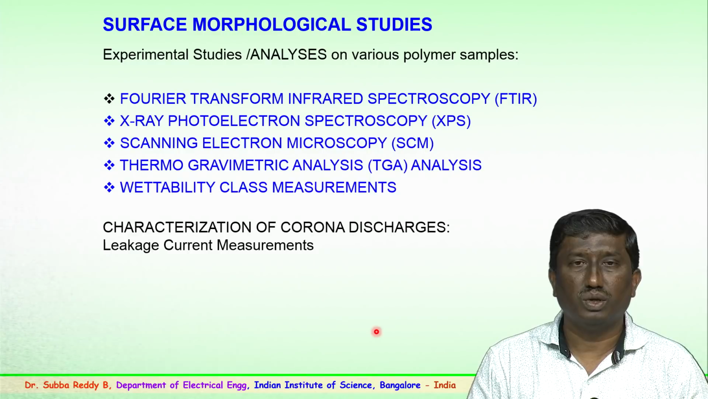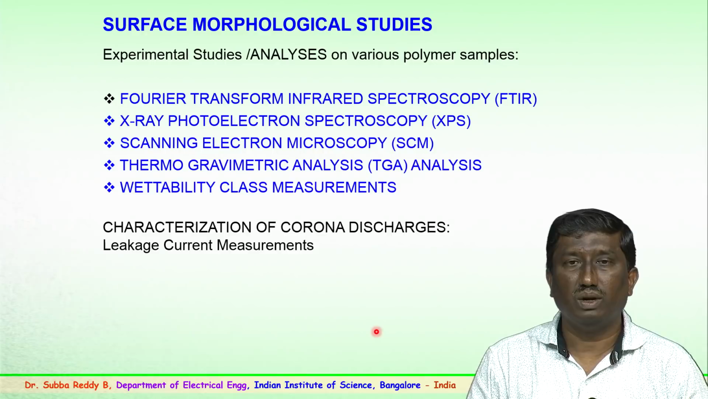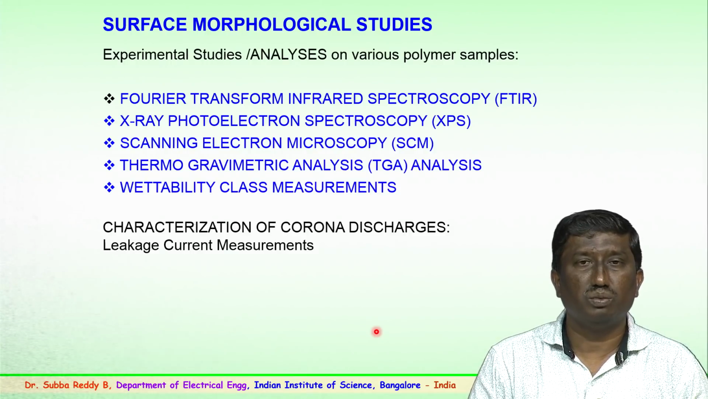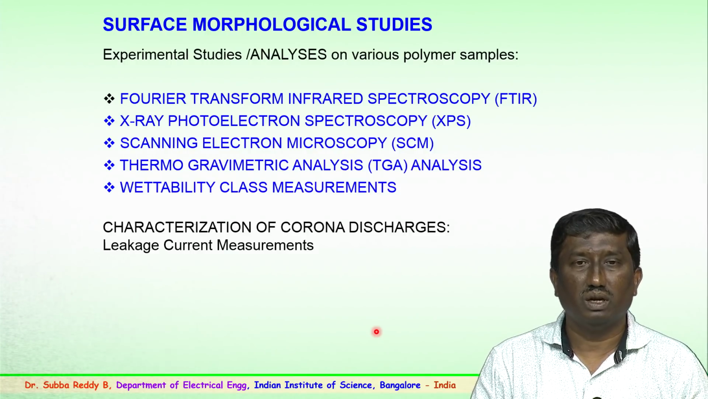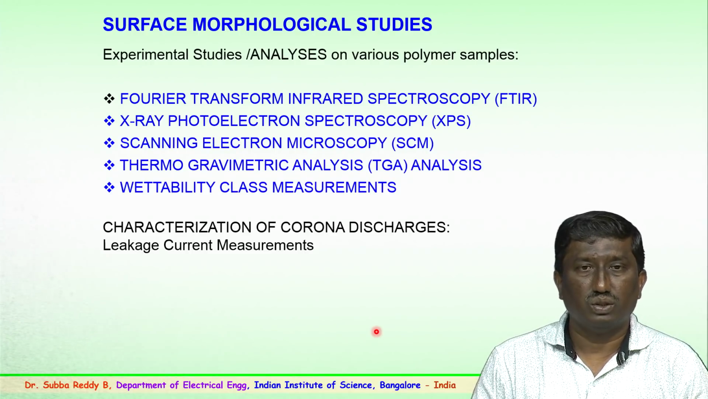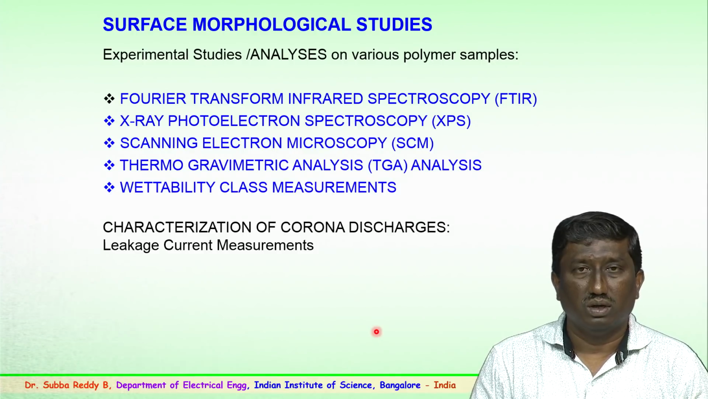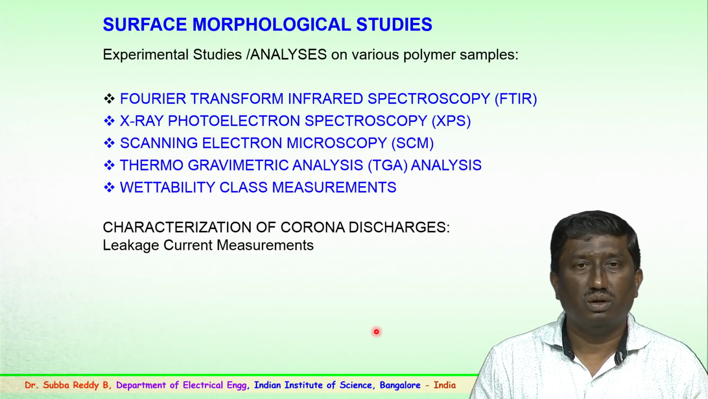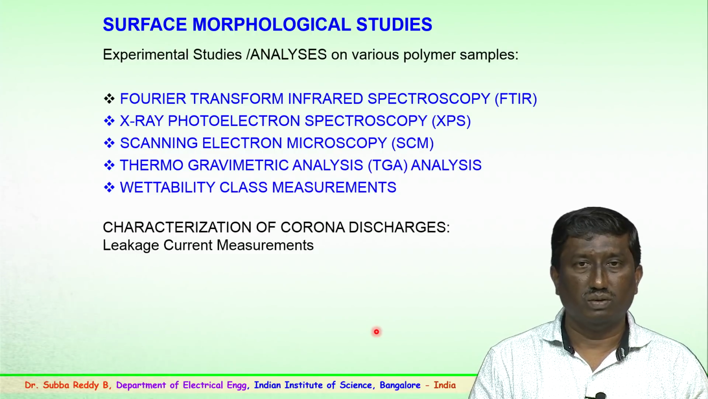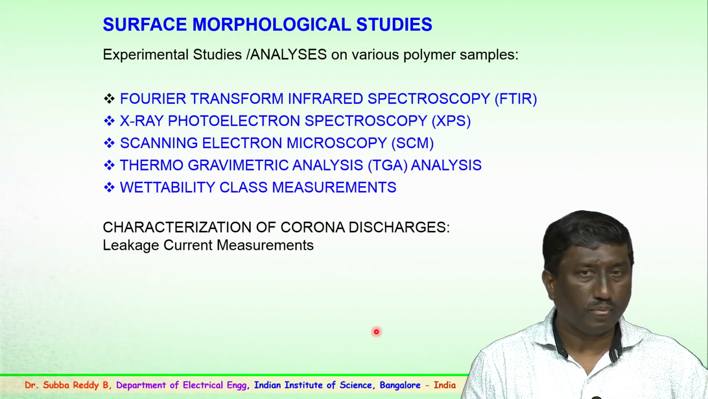Scanning electron microscopy, thermogravimetric analysis, TG analysis, and wettability measurement, which is again hydrophobicity measurements. Apart from this, electrical measurements like leakage current measurements are also being carried out during the experimental period. The leakage current data can be analyzed and interpreted to see the degradation or the corona phenomena over a period of time.